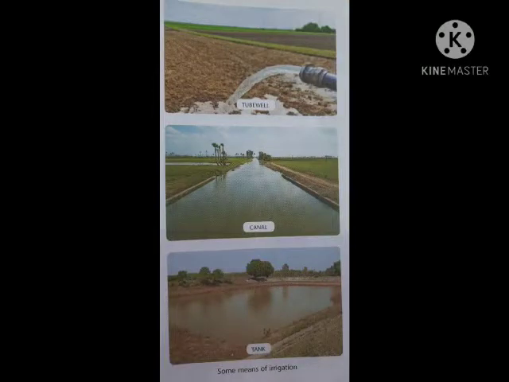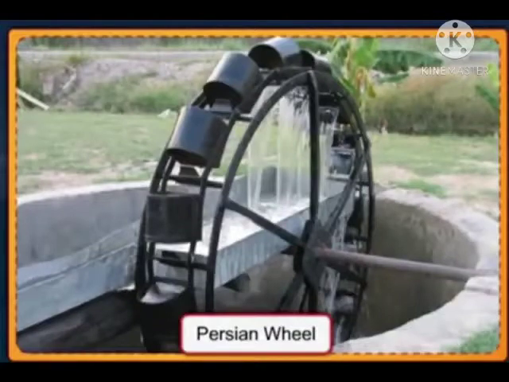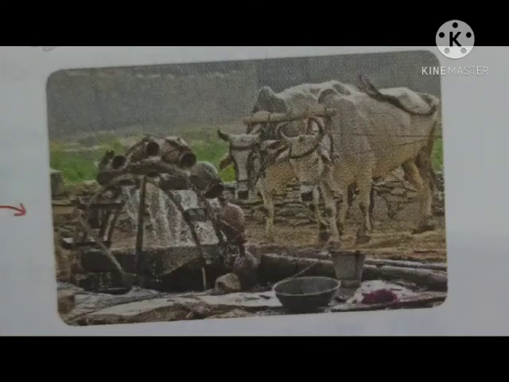These are different means of irrigation in India. Wells and tubewells. In villages, people dig wells to bring groundwater to the surface. Water is drawn using a Persian wheel.